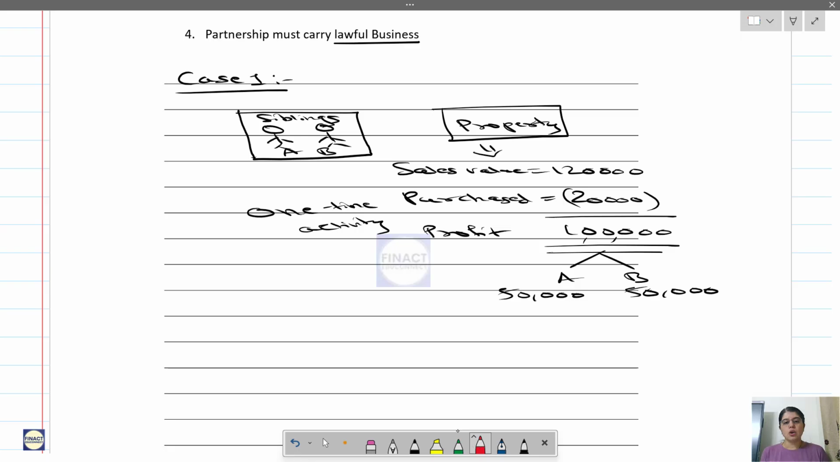So A and B are not partners. Why? Because although this is lawful, it is not a business. So for A and B to be partners, they have to carry on some lawful business. Now let's write this, then we will go to case 2.